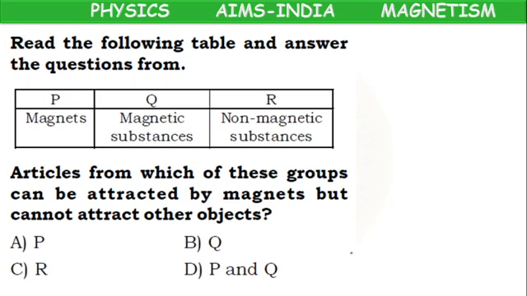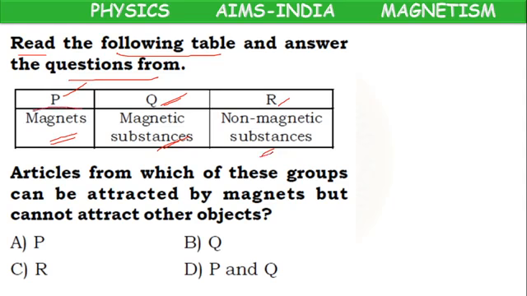Before attempting any question, any answer, you have to read the question thoroughly. You have to understand the concept. You have to recall whatever concepts you have learned so that you can guess the answer easily. So here, what is the question? Read the following table and answer the questions from the given table, where P stands for magnets, Q stands for magnetic substances, R stands for non-magnetic substances.